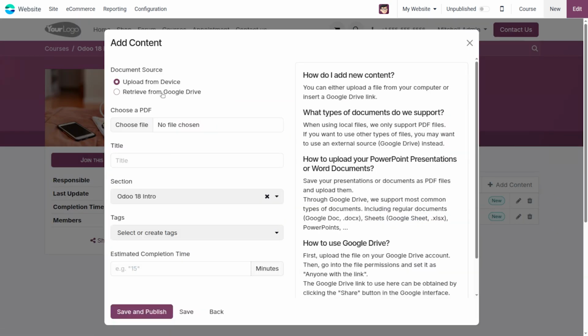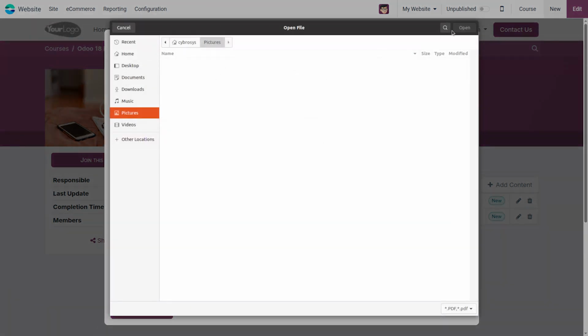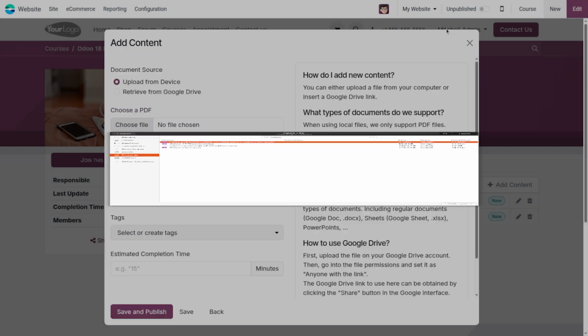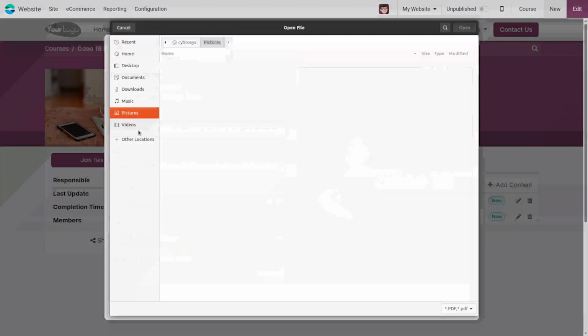And for documentation, we have already seen that there are two options: upload from device and retrieve from Google Drive. Here I have chosen the upload from device option, and we can upload a file here. Sorry, we can choose another file.